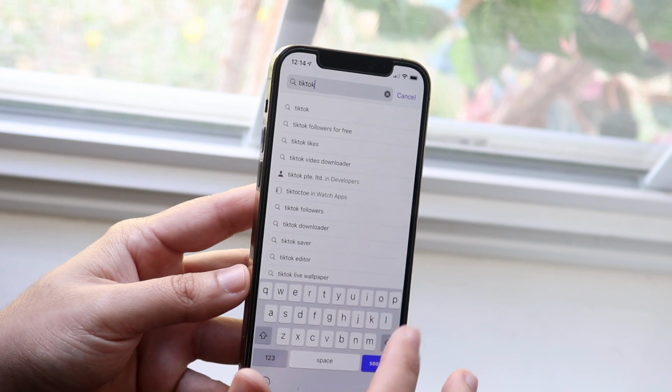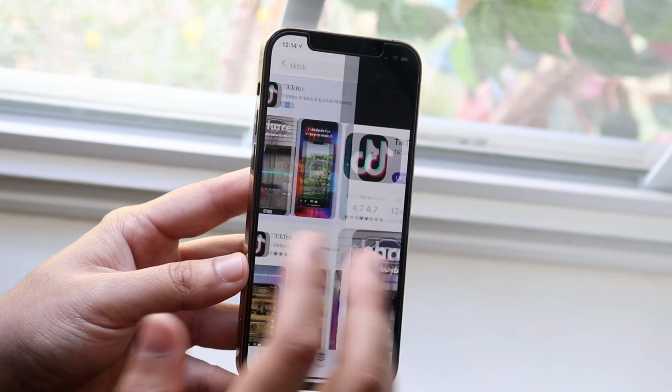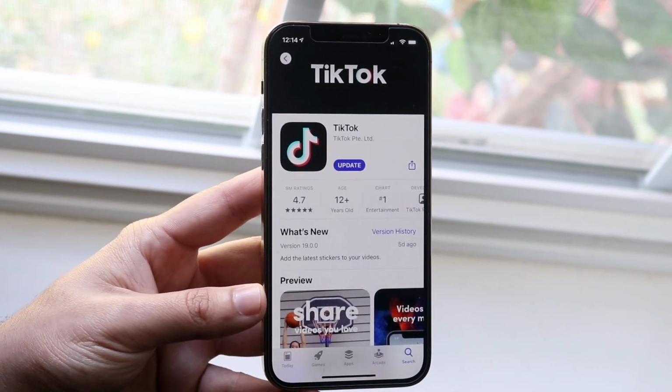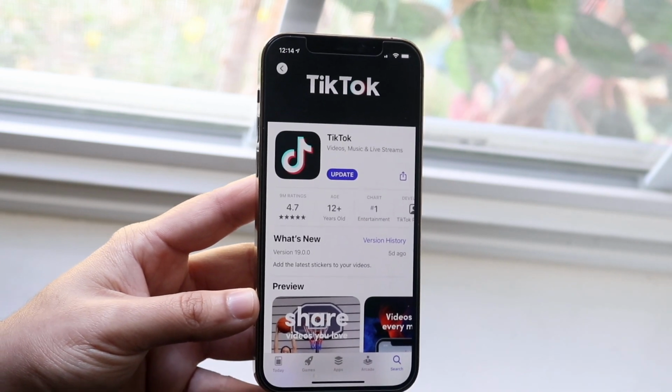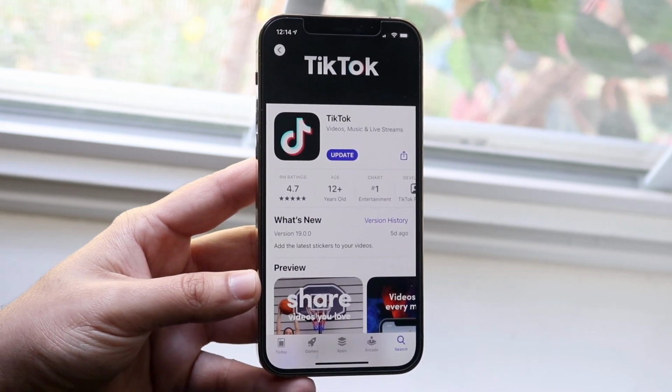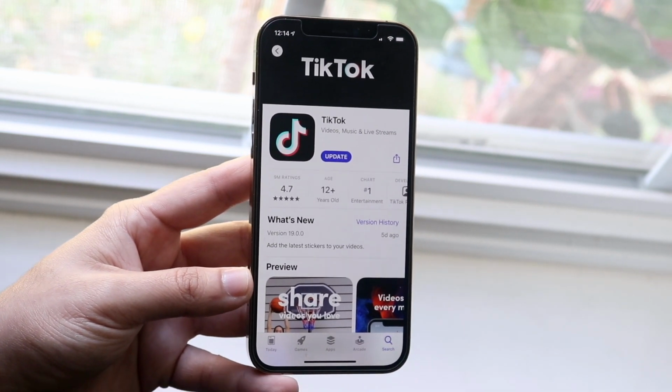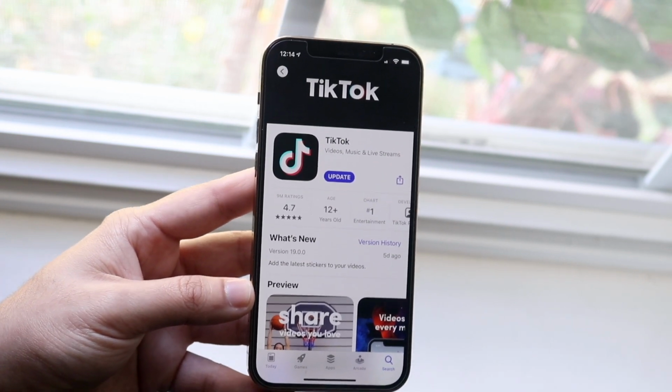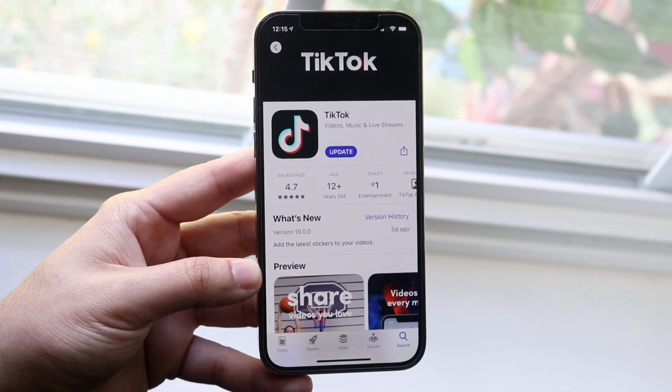Sometimes if you're on a super outdated version of TikTok, there can be a lot of problems. As you can see, I have an update available. So go on your Google Play Store, your App Store, or whatever other device you're using, and just update the app this way. A majority of the time, this will probably end up fixing the issue as well.